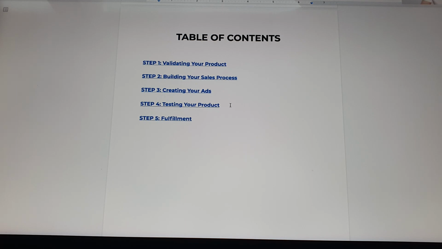So step number 4 walks us through that. Of course, the last step is step number 5, which is yung fulfillment. Okay? So itong fulfillment naman is parang we're gonna give you an overview on how do you deliver your products, what courier do you use to ship your products, all of those things. Okay? So this is just gonna be a basic training because if we're gonna add everything here, especially pag baguhan ka, talagang overwhelm ka. Okay? And we don't want that to happen.